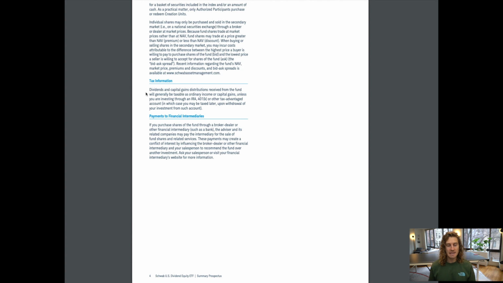Tax information. Dividends and capital gains distributions received from the fund will generally be taxable as ordinary income or capital gains, unless you are investing through an IRA, 401k, or other tax-advantaged account, in which case you may be taxed later upon withdrawal of your investment from such account.